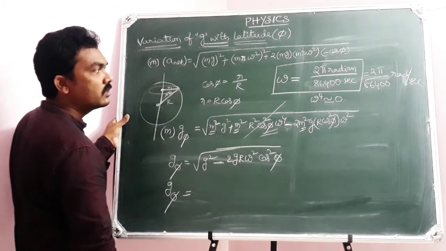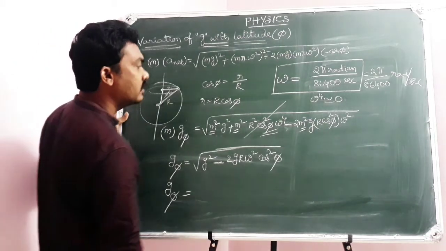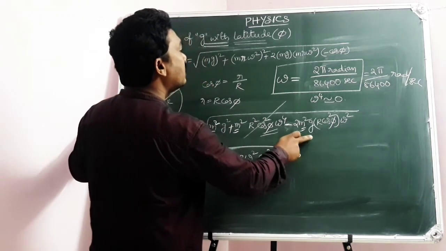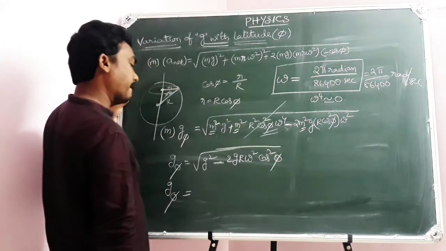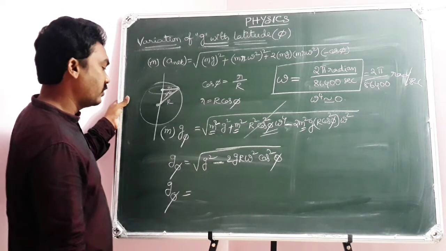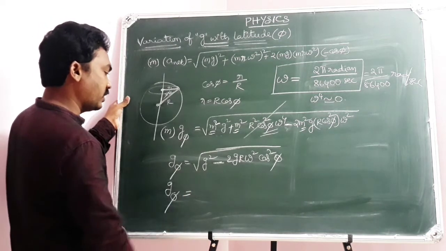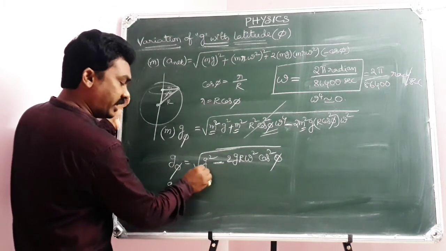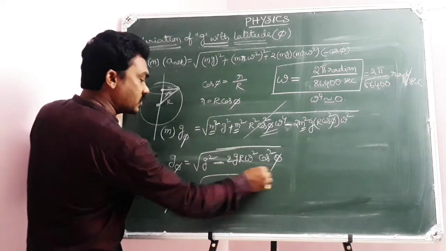Listen carefully. One minute, I think there is something in the calculation. This is g square, okay, fine. We'll do one thing: let me take g square common within the square root.